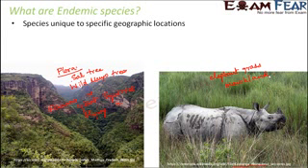So these are parts of the fauna of the Kaziranga National Park. So the conclusion is that when we talk about endemic species, these are species which are unique to a geographic location. For example, the giant flying squirrel is an endemic species of Panchmari National Park.